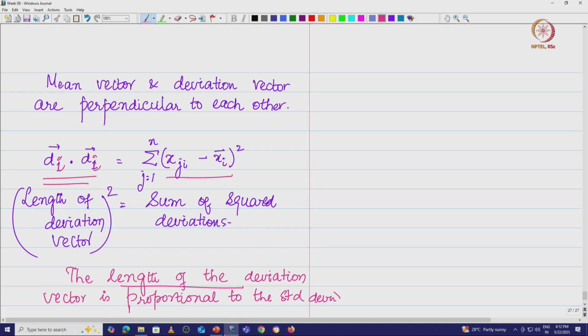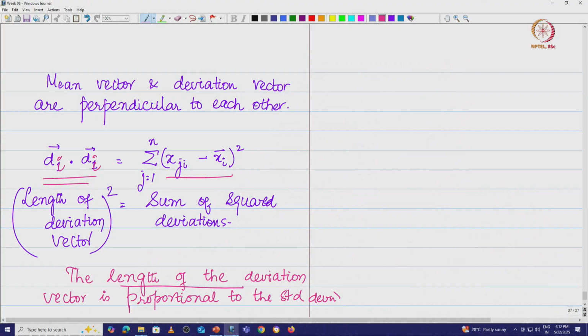for that particular variable. Now I can continue to do this and get the standard deviation for each of those variables. That means if I have p variables, all I need to do is project each of those p vectors onto the vector whose components are all 1, subtract this projection, and you will get the deviation vector. Take the length of that vector, and you end up getting the standard deviation corresponding to each of those p variables. That is very interesting, right.